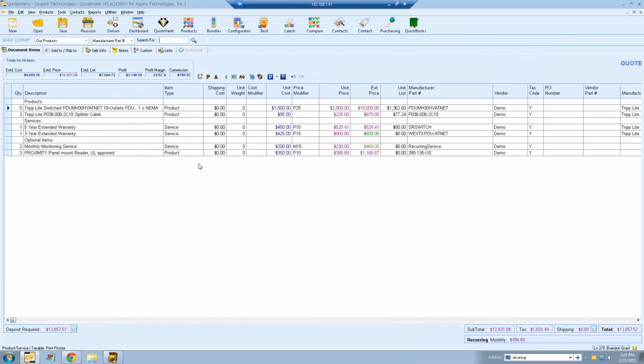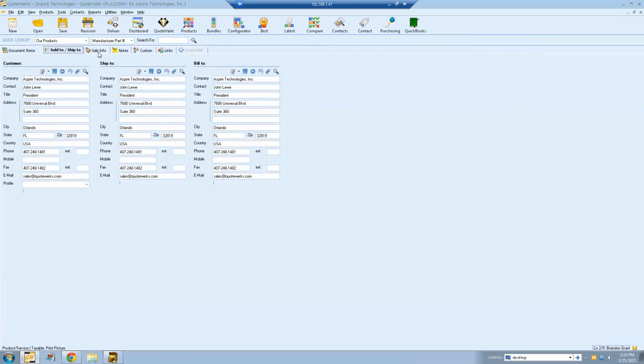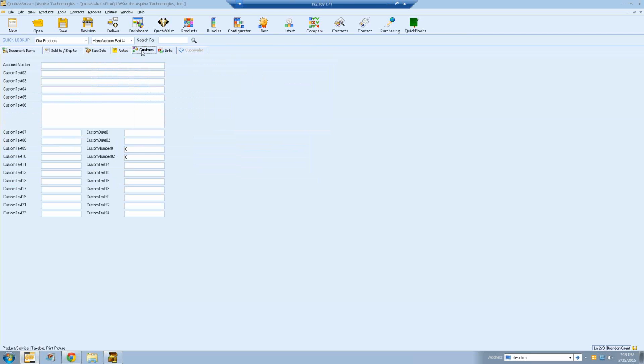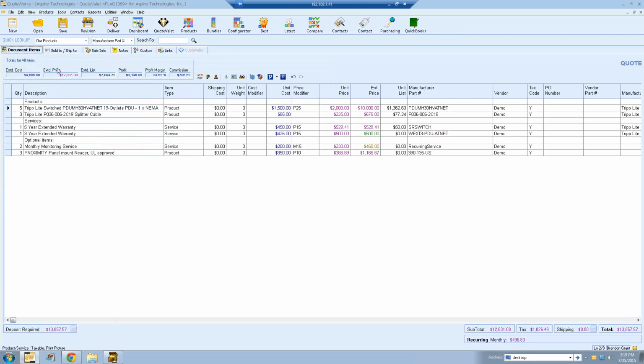So let's go back into our QuoteWerks document. When you're ready to send the document to QuoteValet, you're going to do everything the exact same way. You would build your quote, select your contact, add anything on the Sale Info tab that you need to, add any notes, go through your custom tab, all that information you would put in your document just like you're creating any other quote.